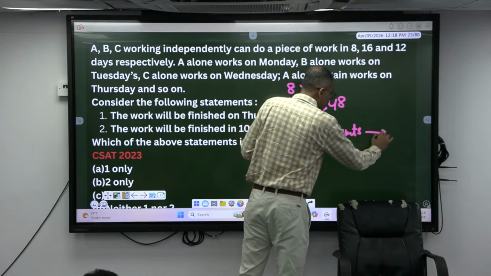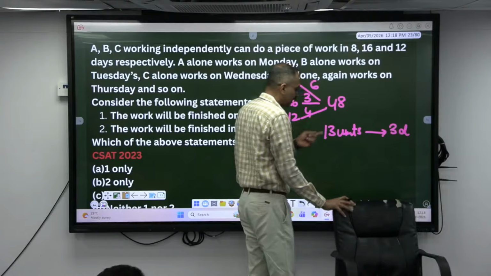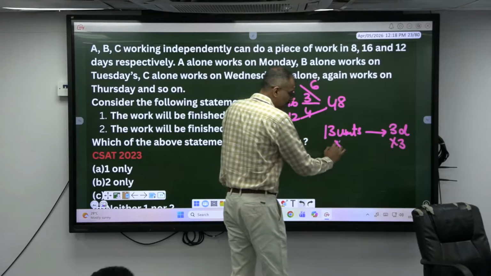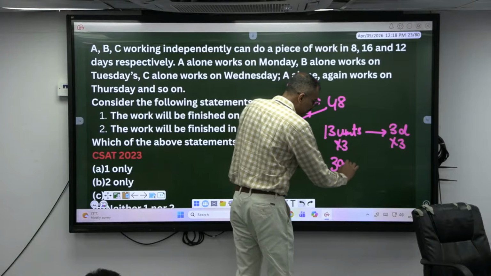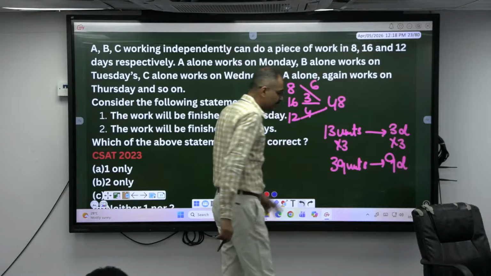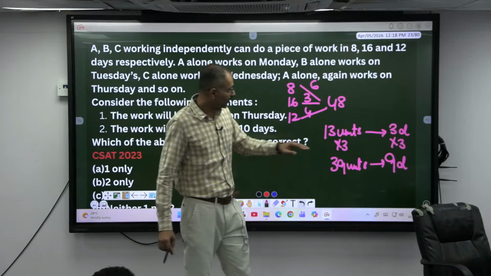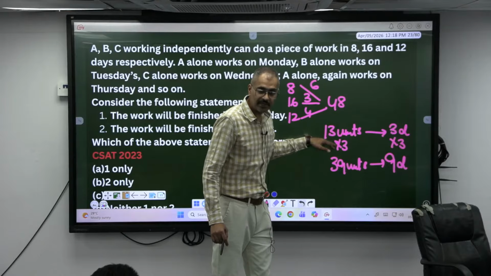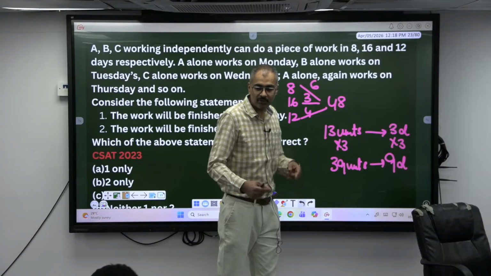So I cannot get 48 completely from 13. The closest will be times 3. Times 3 means 39 units completed in how many days? 9 days. So in 9 days, 39 units are completed. Always take the closest multiple; the closest multiple of 13 to 48 will be 39. Afterwards, you can add manually 1, 2.